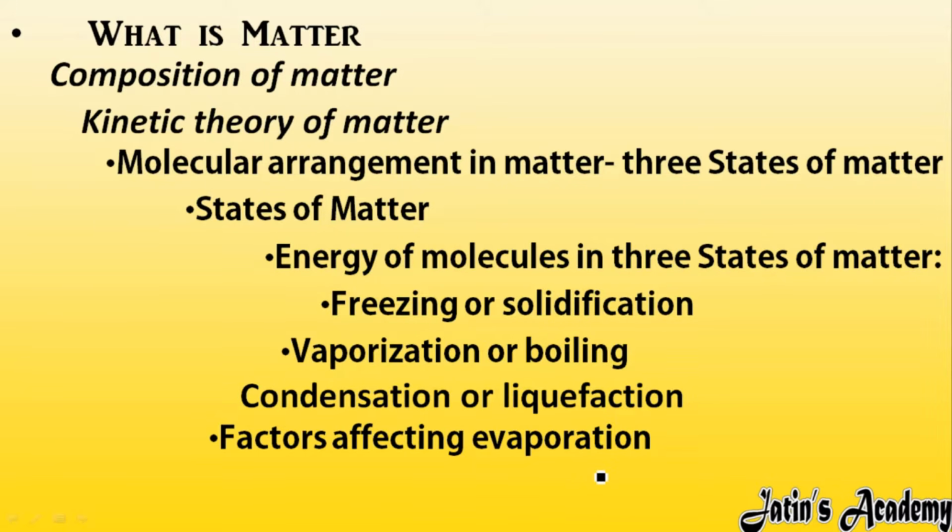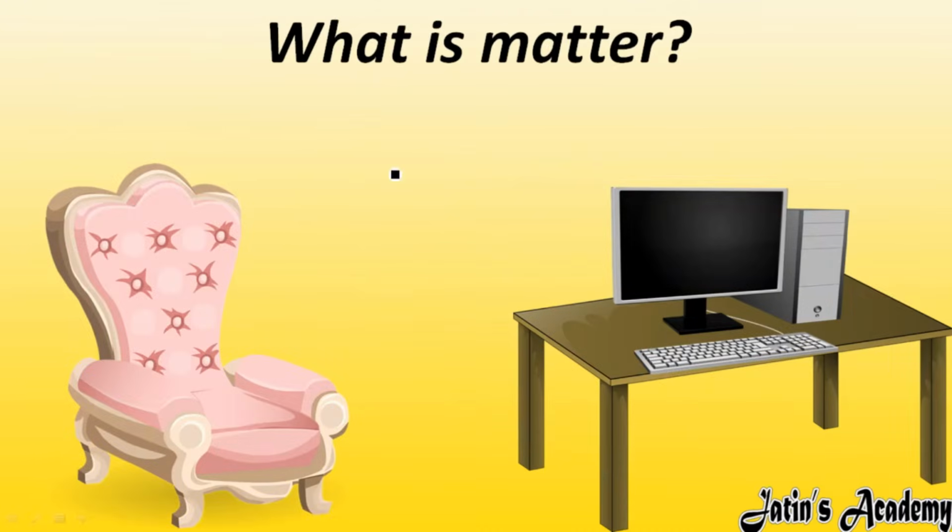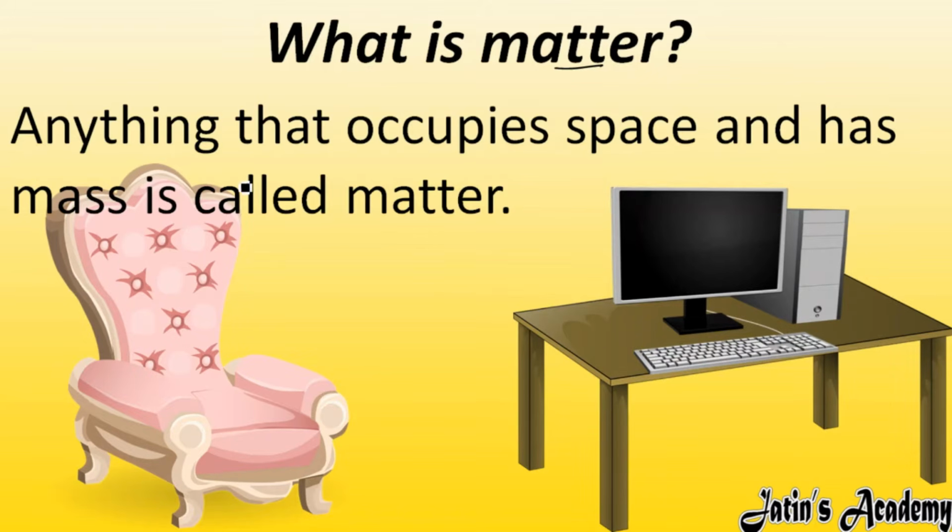So let us start with the very first topic, what is matter. Before starting this chapter, as we know, the name of this chapter is matter, so we should know what matter is. Here is a definition: anything that occupies space and has mass is called matter.